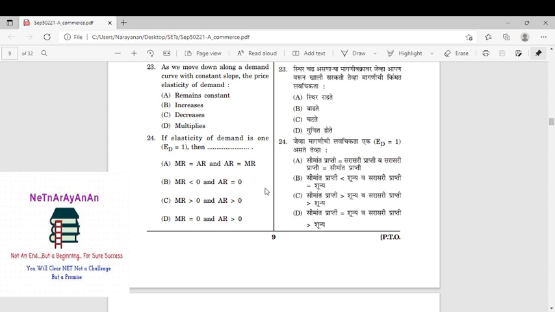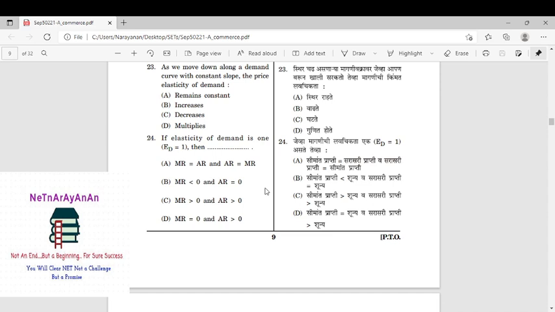Certainly, AR equal to MR, it will not come in this, because it will come only in perfect competition. Price equal to, because AR is nothing but demand, AR is nothing but price. So AR equal to MR will certainly come in perfect competition. There we cannot do anything, so it will not come. So he is asking for the unitary elastic. So AR equal to 0, price will not be 0 certainly, so option B will not come.